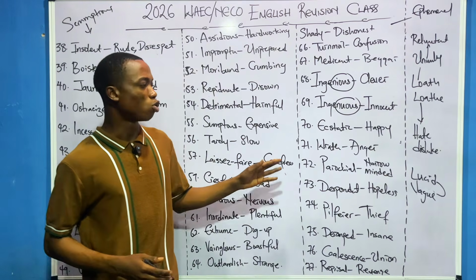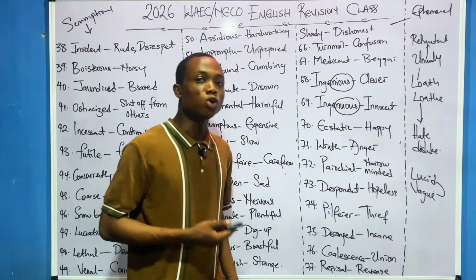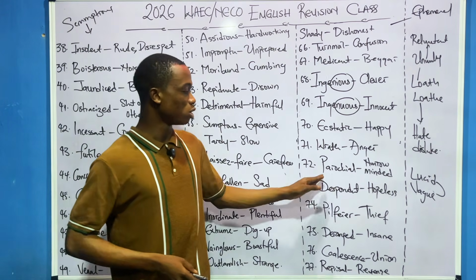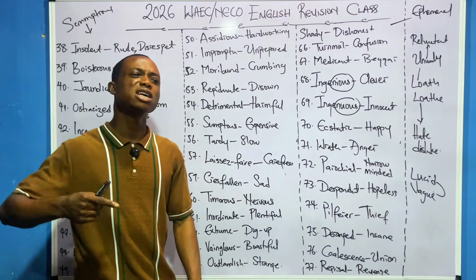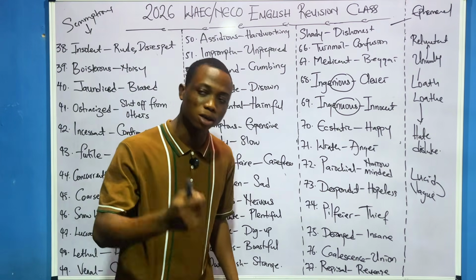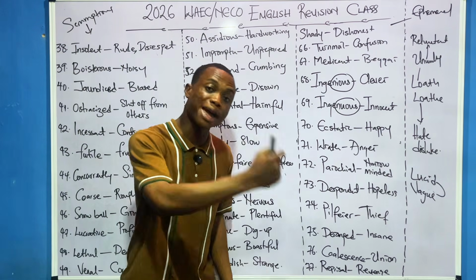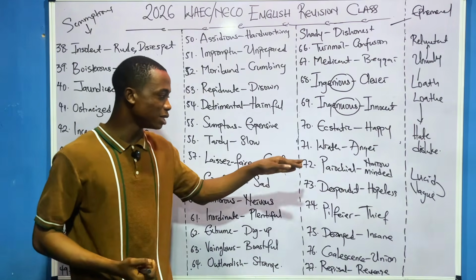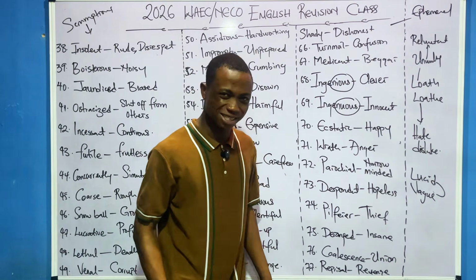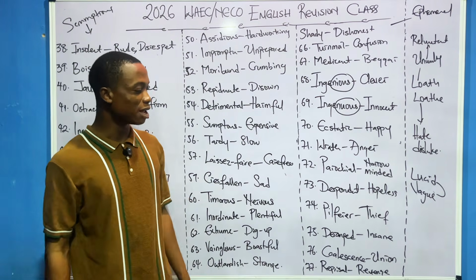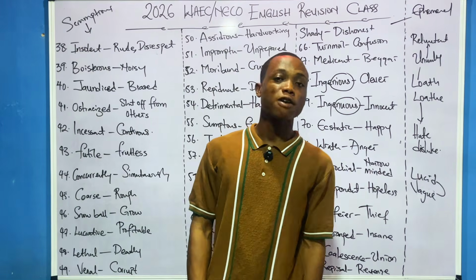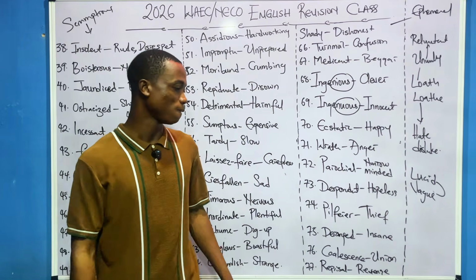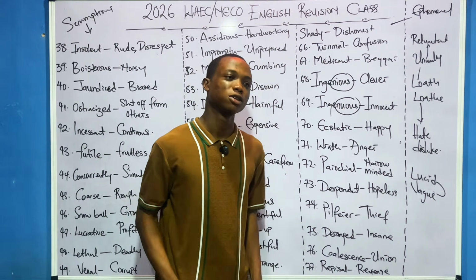You understand? Wrath, you will feel my wrath. You will feel my anger. Yes. Parochial. When you say this girl is so parochial, it means this girl is so what? Narrow-minded. You understand? Then despondent means hopeless. Then a filcher. Who is a filcher? A filcher is a thief.